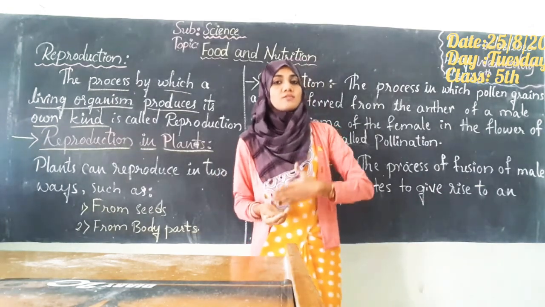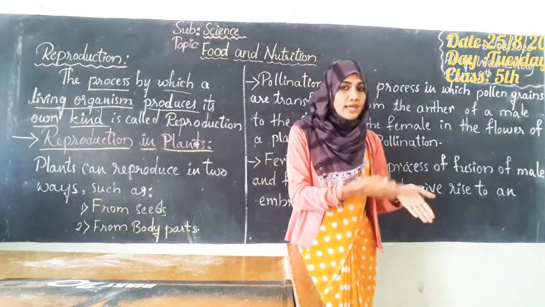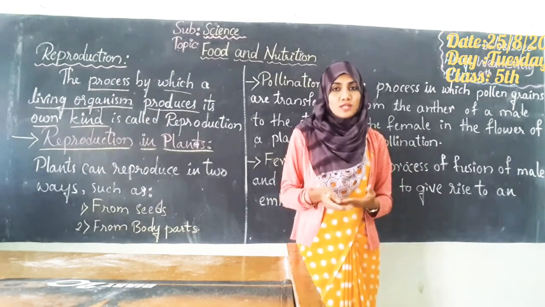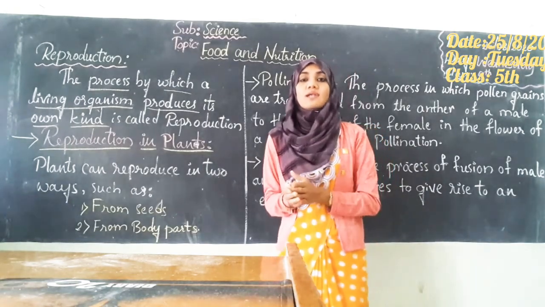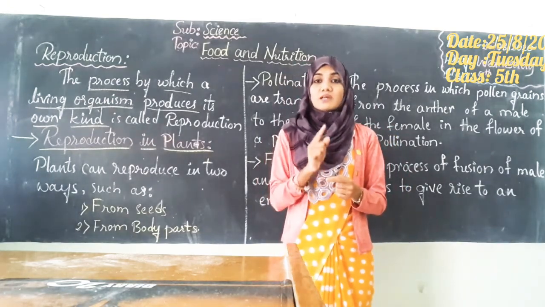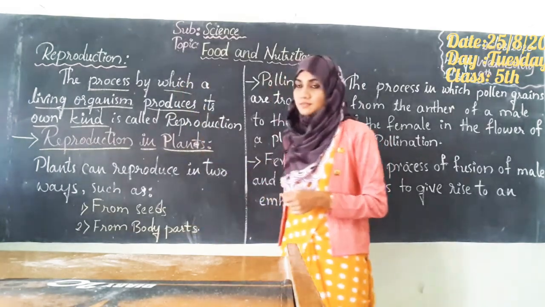We human beings will give birth to human beings only. So animals will give birth to animals only. Birds will give birth to birds only. Right? So that process is called reproduction. So giving birth to the young ones, but of their own kind, that process is called reproduction.